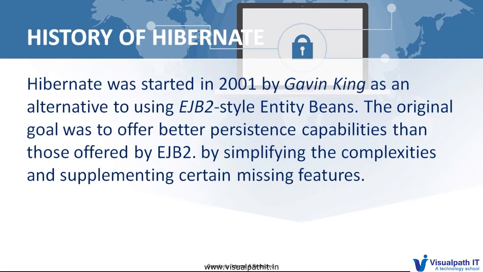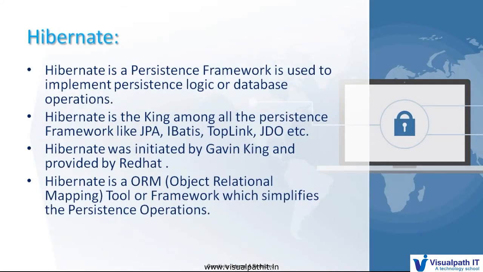But all of that is code duplication, like taking a connection and releasing a resource, and only two or three steps change from one connectivity to another. Here I added the same thing in this slide: Hibernate is a persistence framework, it is an ORM, and it is the best among all other ORM tools like iBATIS, TopLink, JDO, etc. I will explain why I say it is the best among all other ORM tools. But first,